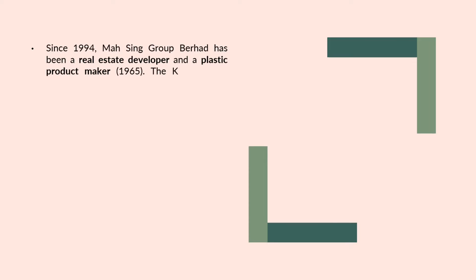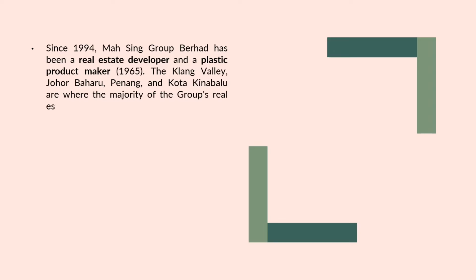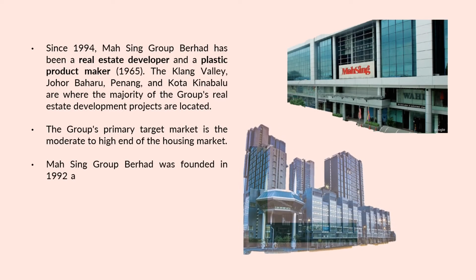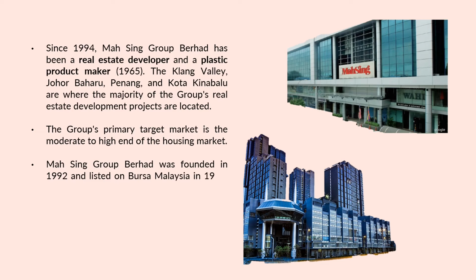Masing Group Berhad. For the Masing Group company background, since 1994, Masing Group Berhad has been a real estate developer and a plastic product maker since 1965. The Klang Valley, Johor Bahru, Penang and Kota Kinabalu are where the majority of the group's real estate development projects are located. The group's primary target market is the moderate to high end of the housing market. Masing Group Berhad was founded in 1992 and listed on Bursa Malaysia in 1992. In 1994, Masing entered the property development business.